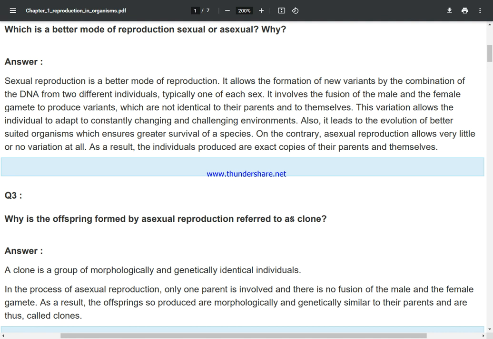This variation allows the individual to adapt to constantly changing and challenging environments. Also, it leads to the evolution of better suited organisms, which ensures greater survival of a species. On the contrary, asexual reproduction allows very little or no variation at all. As a result, the individuals produced are exact copies of their parents and themselves.